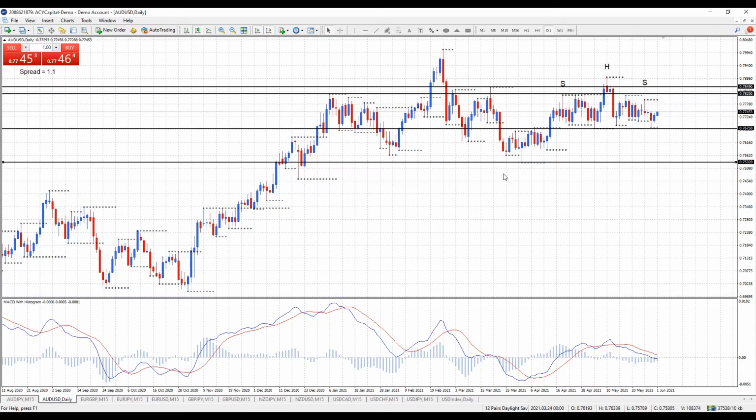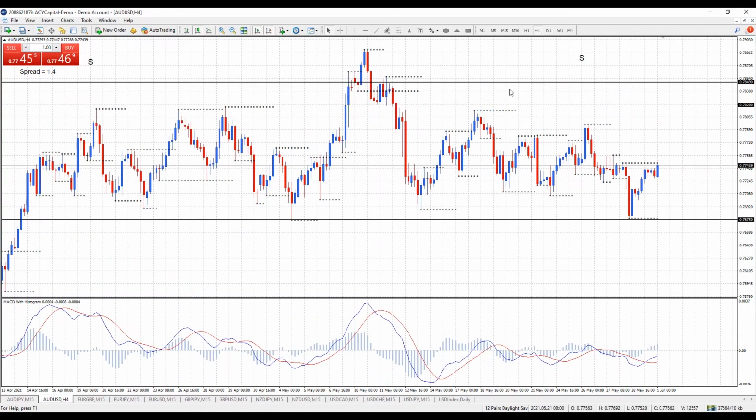Now there's a lot of news coming out this week, and until that news comes out we probably won't know which way it's going to go. But just from a trend perspective at the moment, things are starting to break down. We are seeing lower tops and bottoms in price action on the daily, and the MACD is just confirming that. Okay, so if we move to the 4-hour chart, we're just seeing a lot of consolidation, and with that in mind, I'm just going to move back to the daily.